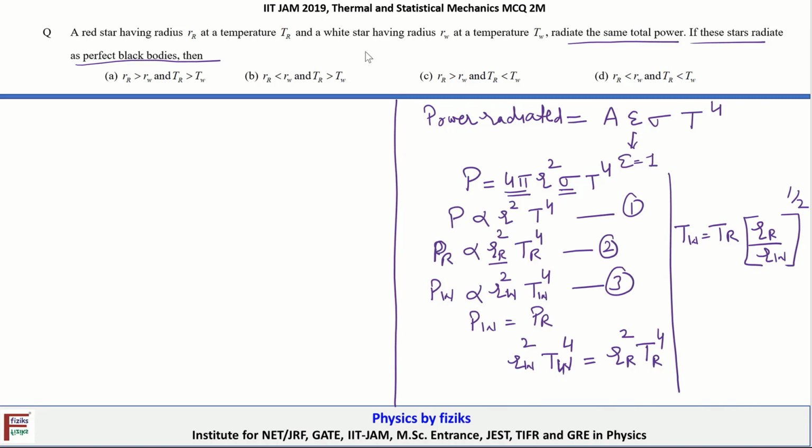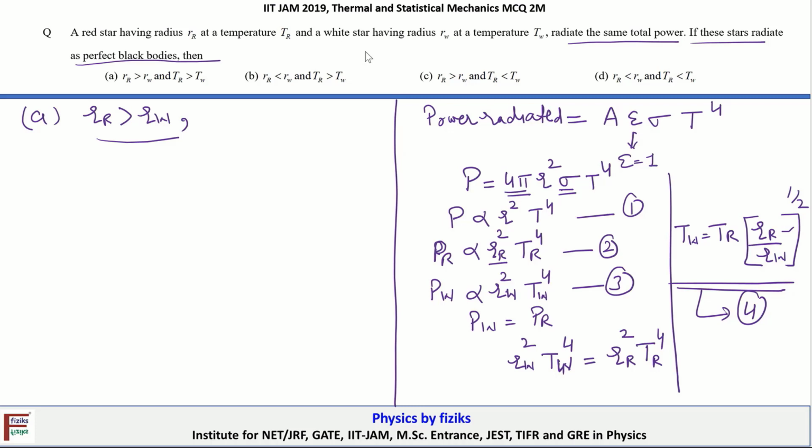So now we will check all these 4 conditions and try to figure out which one is going to be correct, based upon this relation. Let's continue with the first option, option A. If we assume that RR, the radius of the red star, is greater than RW, and try to figure out from equation 4, when RR is larger than RW, this quantity is going to be larger than unity.